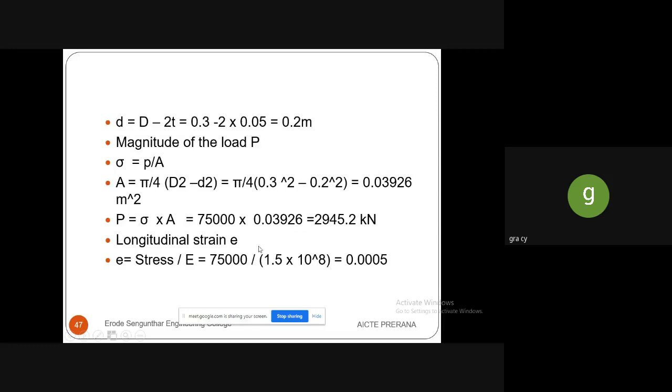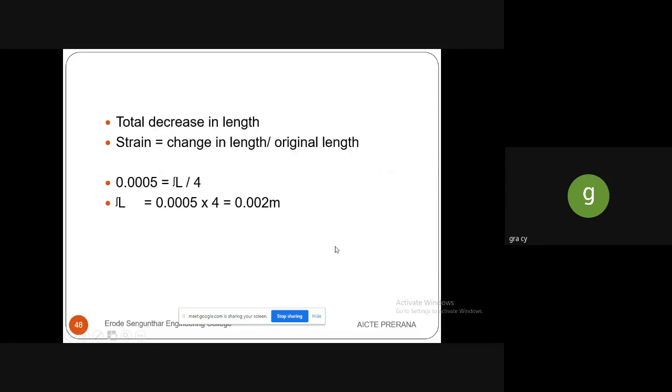So stress is already given in the problem, and then Young's modulus is also given. So by using this, we can easily find out the strain. After finding the strain, we have to find out the total decrease in length.